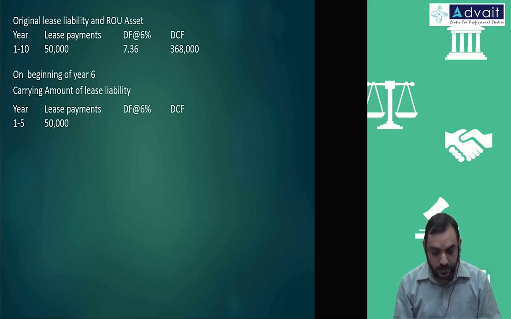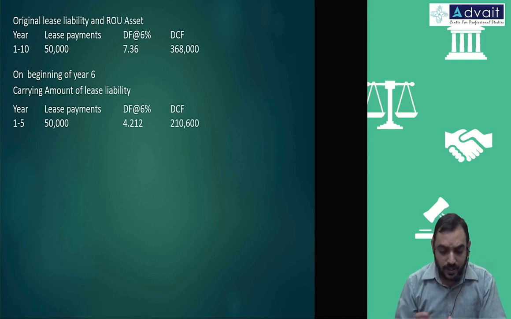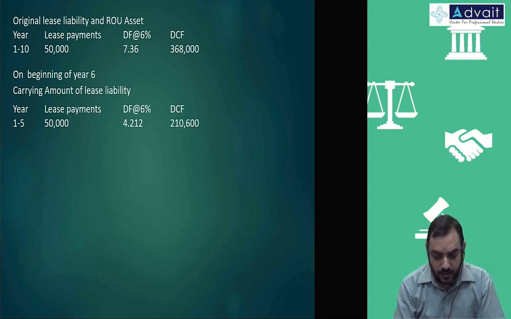So what is the annuity factor? 4.212 into 50,000, 2,10,600. Actually, if you calculate it, some difference would have come. But that's the mathematical round off, it's fine. Okay, that is the carrying amount of lease liability.